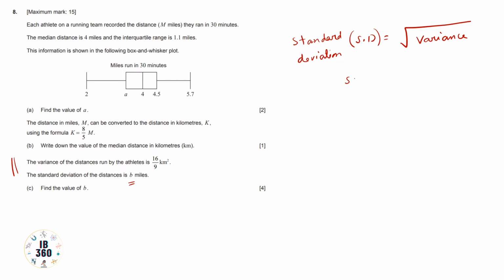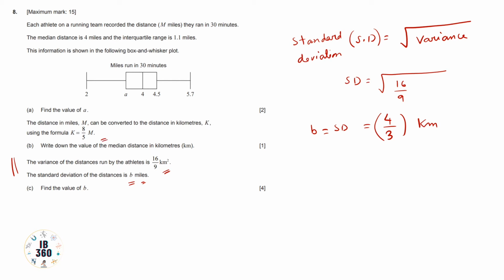So standard deviation equals root of variance, which is 16 by 9 kilometers squared, equals 4 by 3. SD equals 4 by 3. Standard deviation 4 by 3. b equals 4 by 3. But we have to find the distance b in miles, and so it is in kilometers.